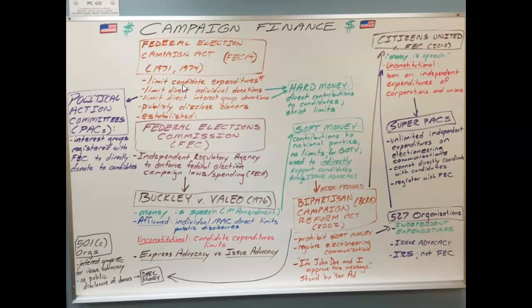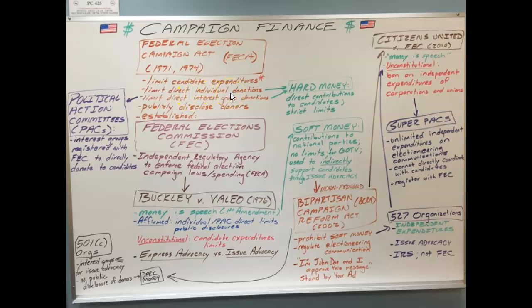Basically this said that if you're running for president, you can only spend X amount of dollars. And I'm not sure what that X was in the law. I'll have to look that up. But just know that the first thing it did was it limited what candidates could spend total for their presidential campaign. Number 2, it limited direct individual donations.